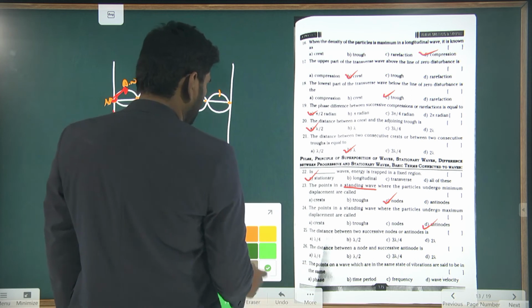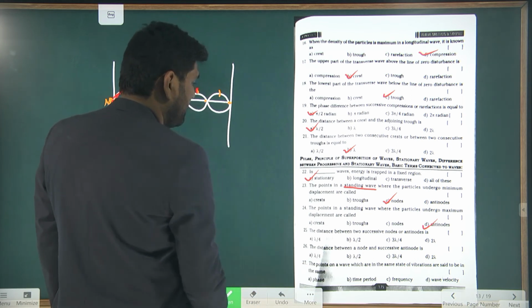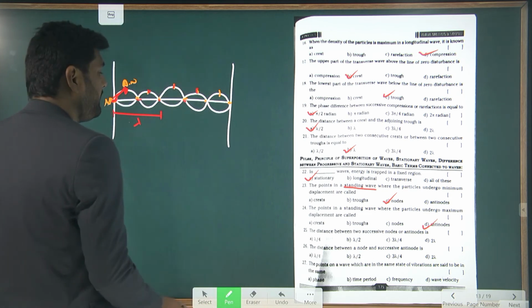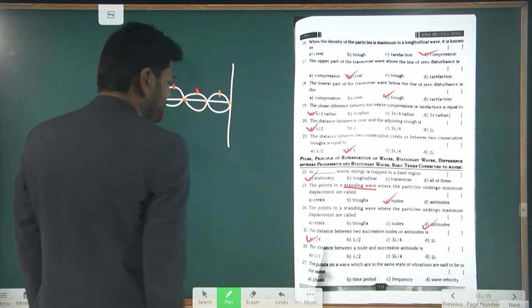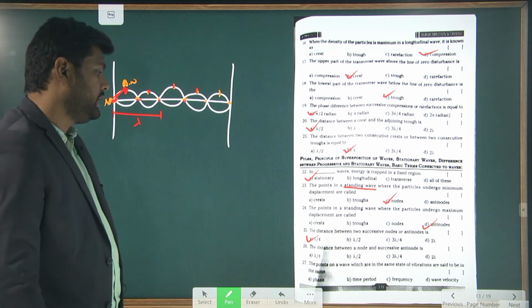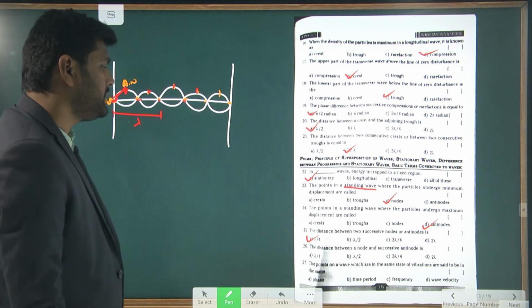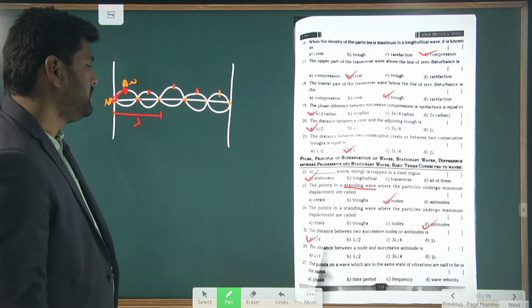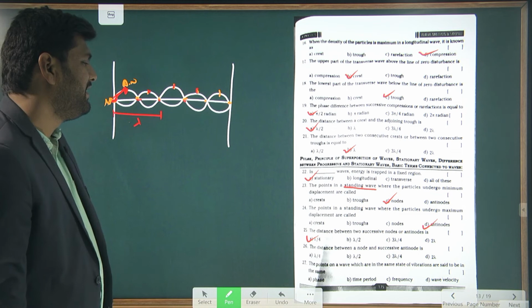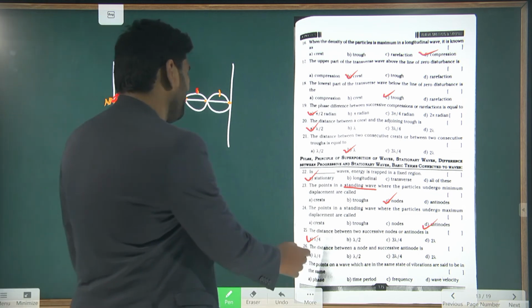So is the answer lambda by 2 or lambda by 4? Lambda by 4, not lambda by 2. It is the fourth part of lambda. Next, the distance between a node and a successive antinode. Same thing, it is lambda by 4 only.